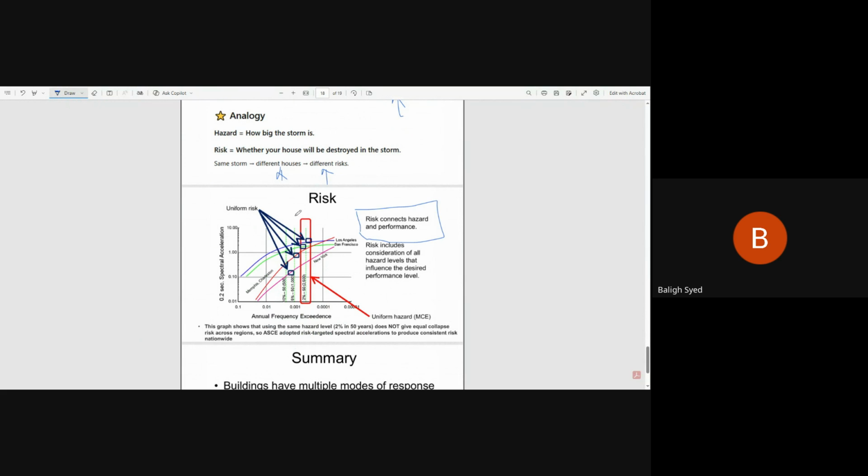When we develop this graph, we see Memphis, this is the curve, Los Angeles, San Francisco, New York. 2% probability in 50 years. This graph shows that using the same hazard level, 2% in 50 years, does not give equal collapse risk across the regions. So ASCE adopted risk-targeted spectral expressions to produce consistent risk nationwide. Make sense now? Now your concept is getting close to it.